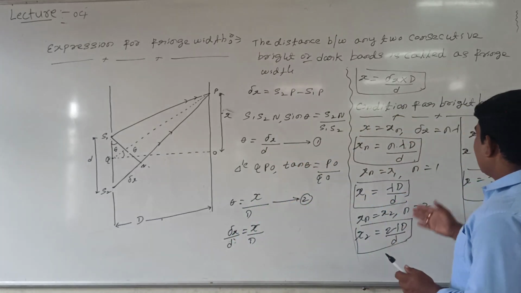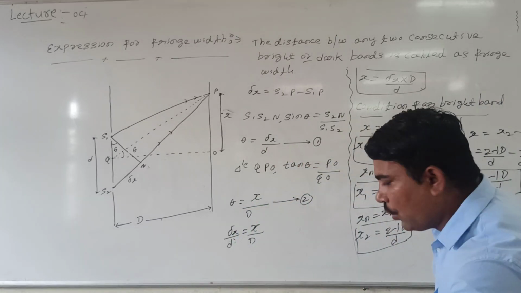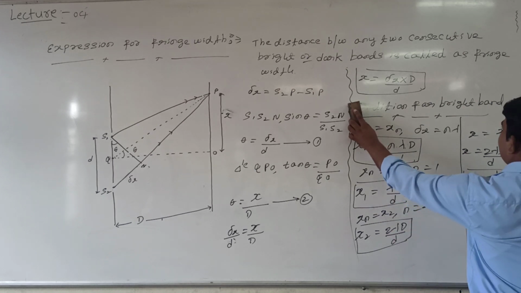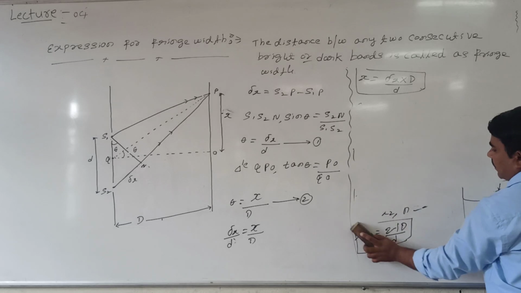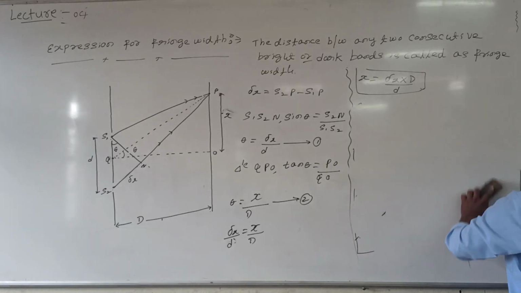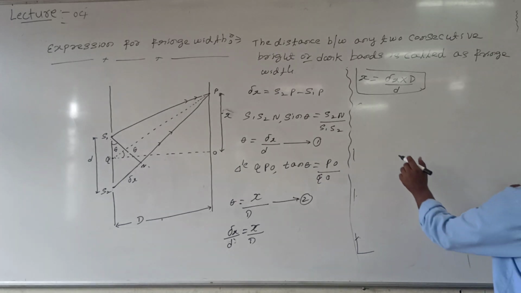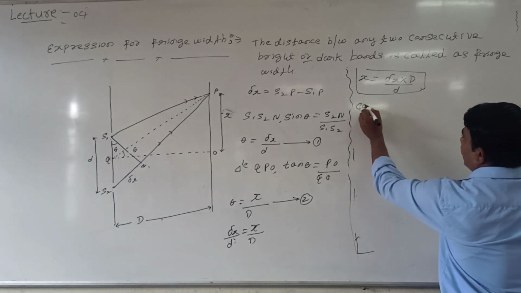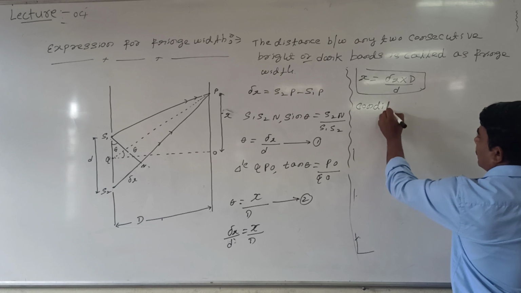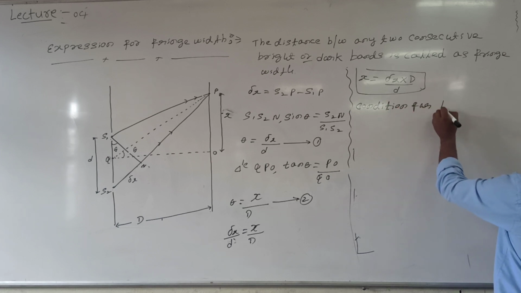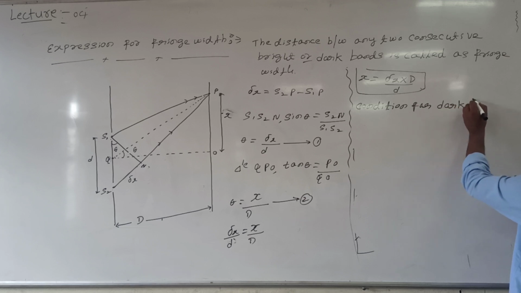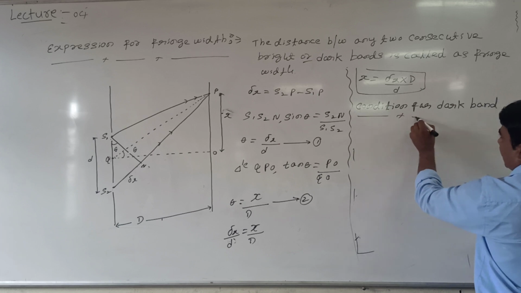So either way you can represent it; this is the bright band. Shall I explain how we will take the condition for the dark band? See here, this is the condition for the bright band. Now we will see the condition for the dark band. See here, how to take the condition for the dark band. How will I explain that? See here.